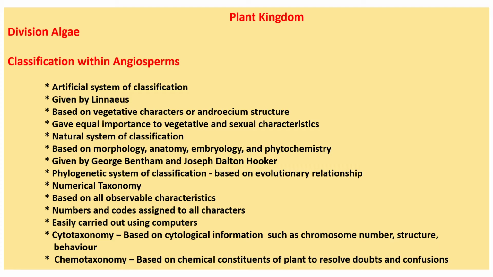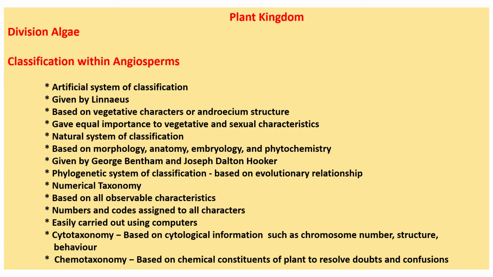Within angiosperms, there is an artificial system of classification which was given by Linnaeus. It is based on vegetative characters or androecium structure. The plant kingdom consists of all the flowering plants, gymnosperms, pteridophytes, bryophytes and certain kinds of algae.